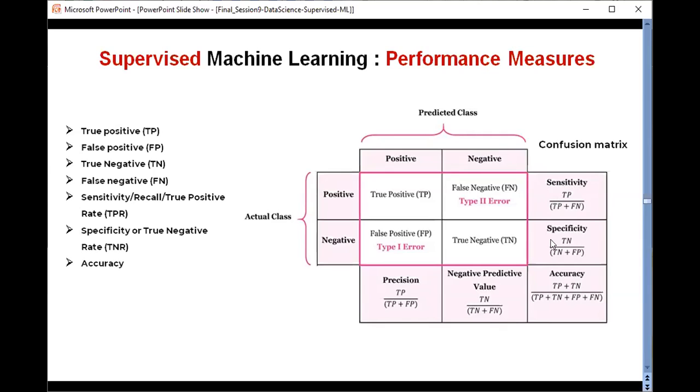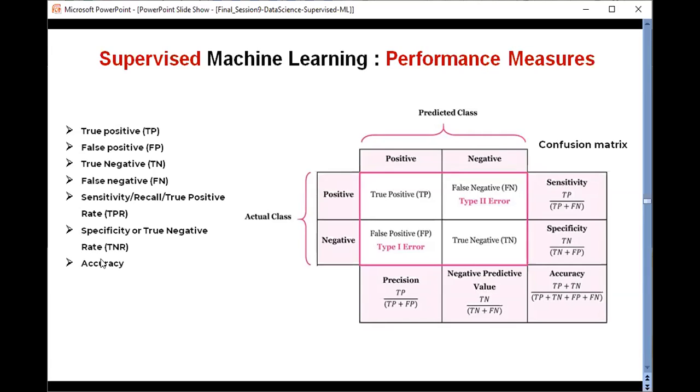Then specificity. It measures the proportion of the negative samples. So here we can say how many normal samples are correctly identified. Specificity measures a test's ability to correctly generate a negative result for the people who don't have the condition that we are analyzing.